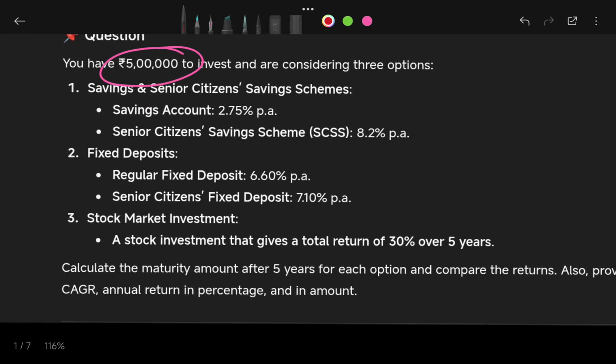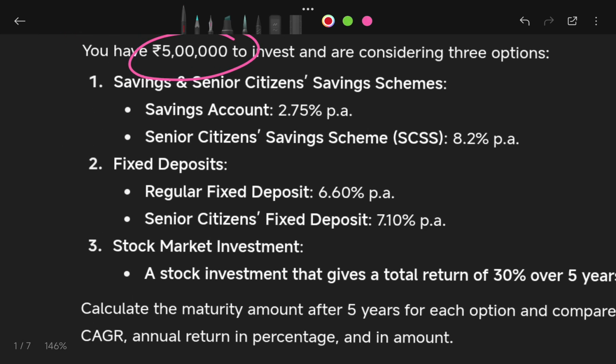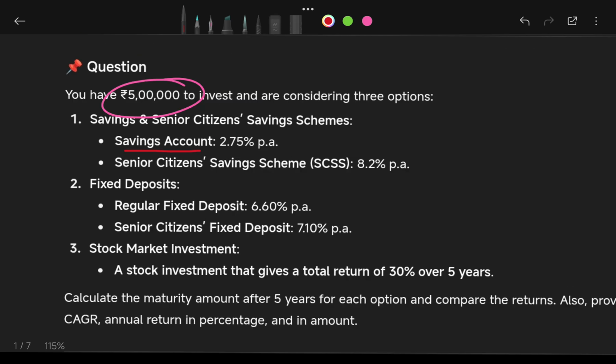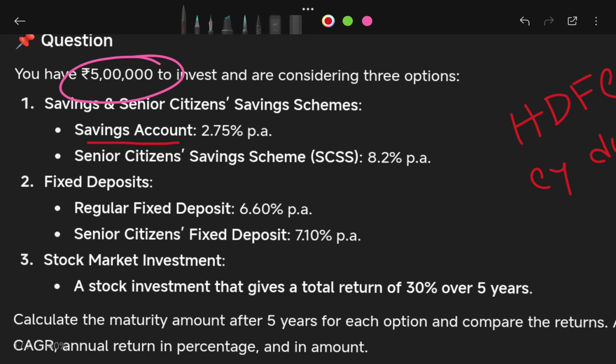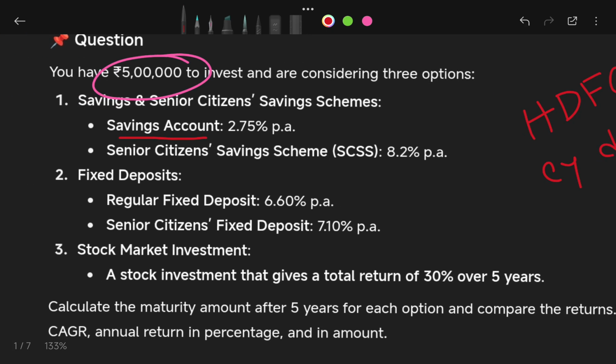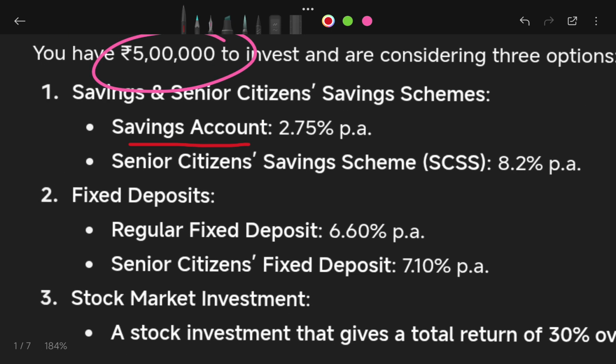In the savings schemes, there is a savings account, and this question is completely based on HDFC current year data. In recent days, the savings account interest rate in HDFC Bank is around 2.75%.